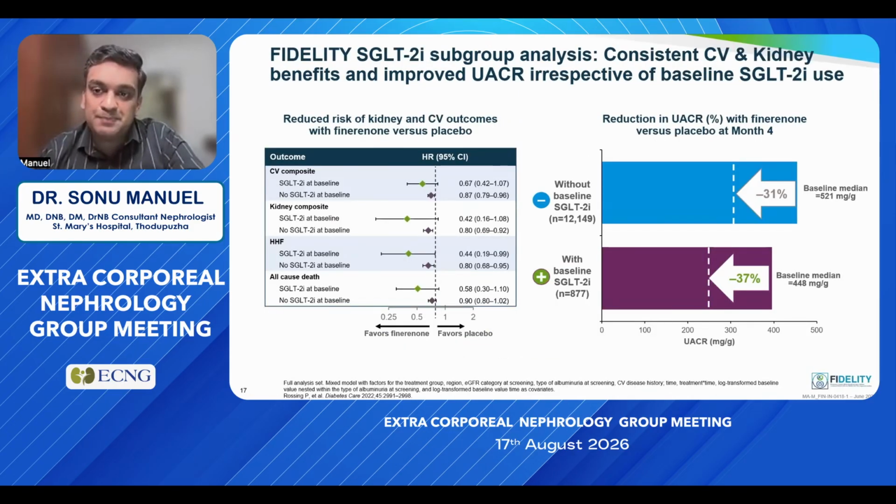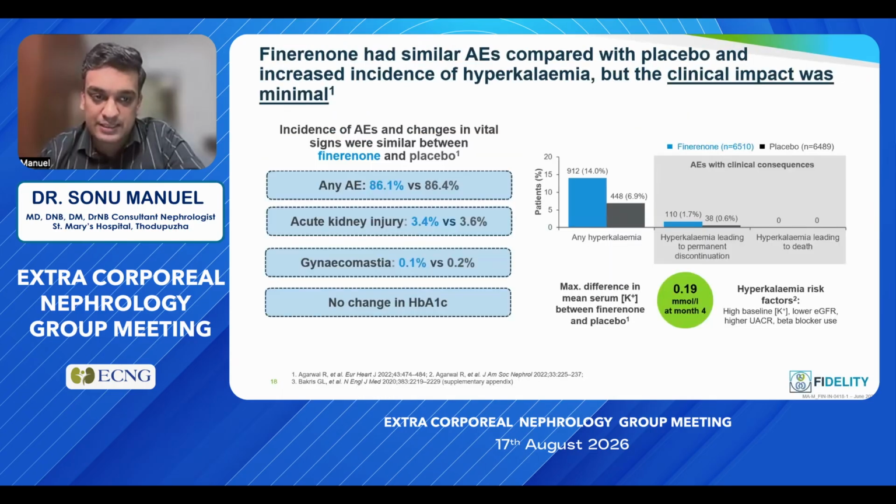Now, the one major issue with FIDELITY was that in the trial, there were only very few people who had baseline SGLT2 use, that is around 877 individuals compared to around 12,149 without any SGLT2 usage. But the reduction in UACR with Finerenone was seen in individuals on SGLT2 also, but we cannot draw significant conclusions with this small sample size.